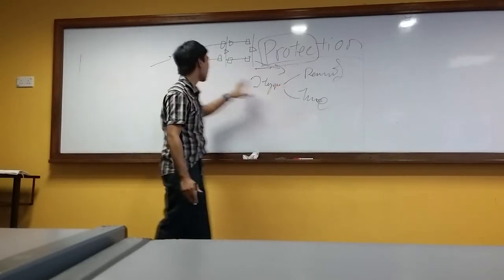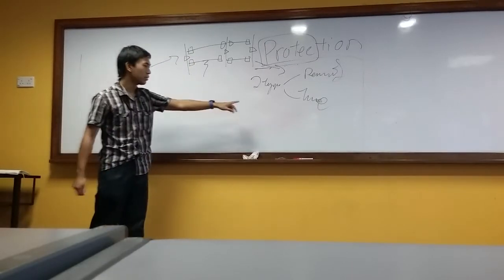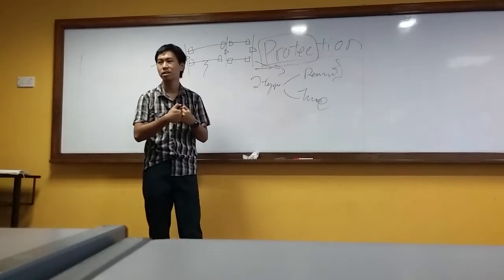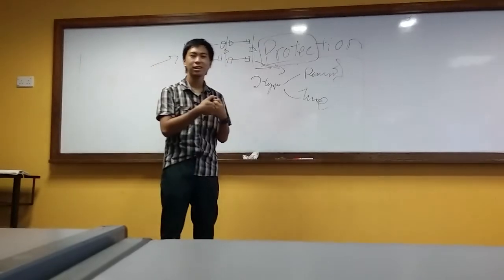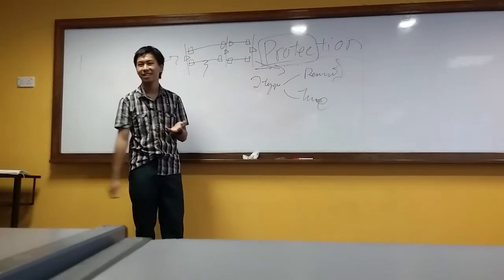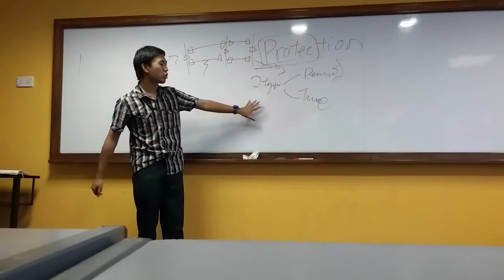For a permanent fault, normally we want to isolate it and keep it locked out. We don't want to reconnect anymore. For a transient fault, for example lightning, we want to reconnect it. That's what we call auto reclose. If you do not auto reclose, all the staff's KPI will be ruined, and there's no more bonus. So we must take care of auto reclose. Auto reclose has its own timing.